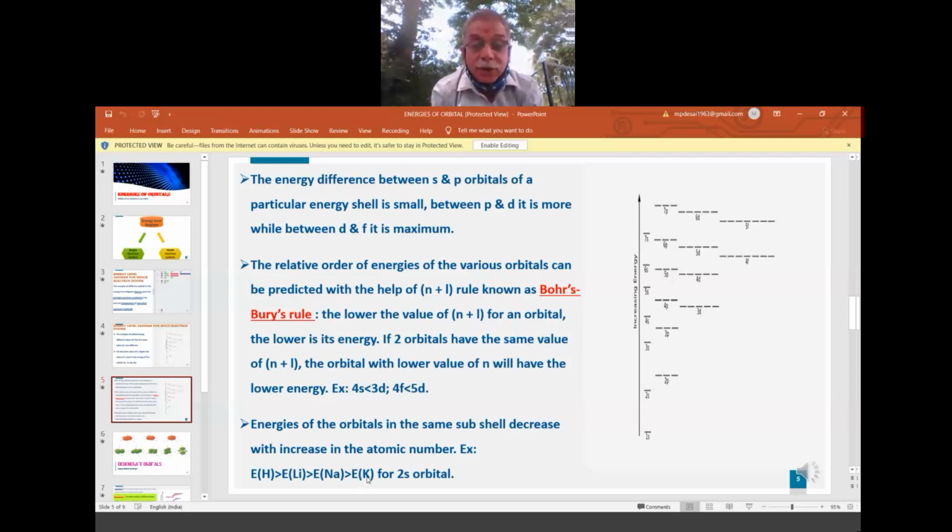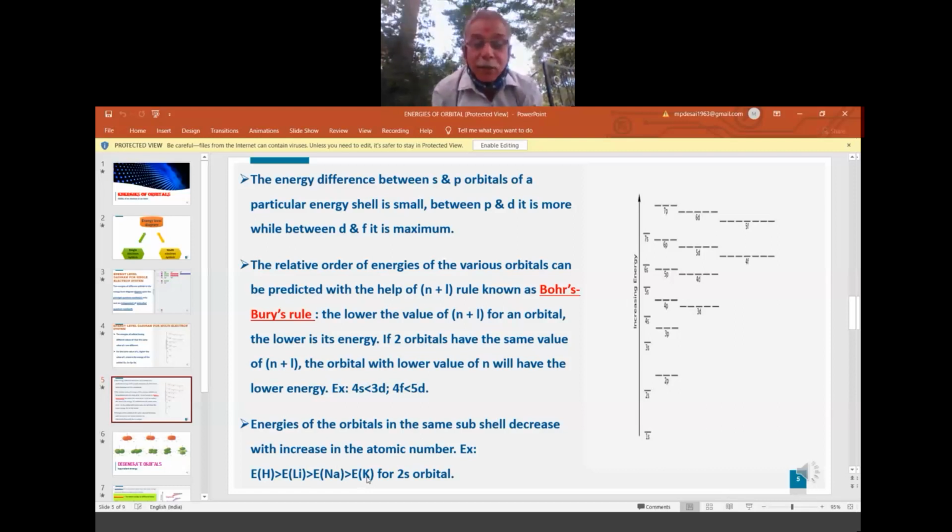That means the 2s orbital of potassium will have less energy compared to the 2s orbital of lithium. Energies of the orbitals in the same subshell, which here is 2s, so 2s of lithium, 2s of sodium, 2s of potassium. Please see the order. The 2s of potassium has less energy.